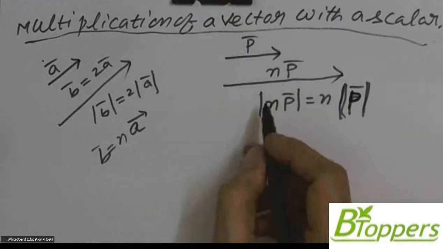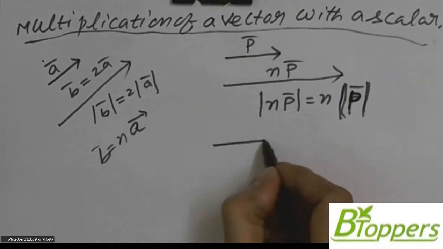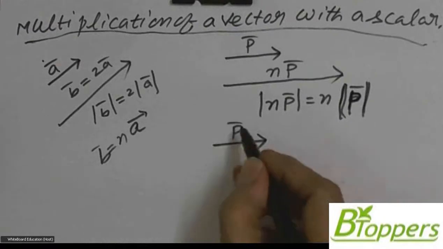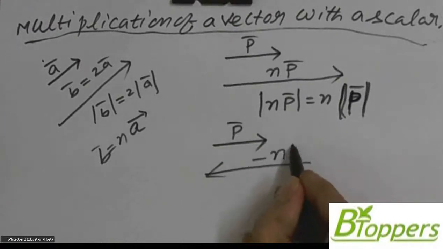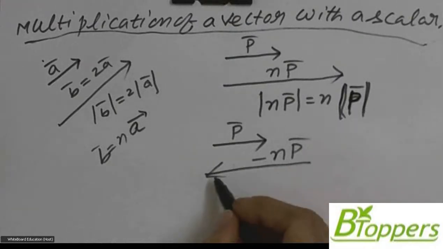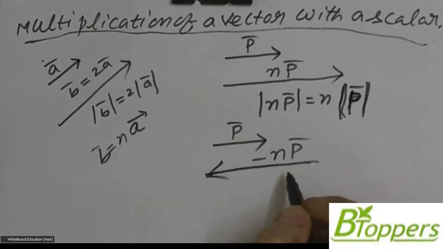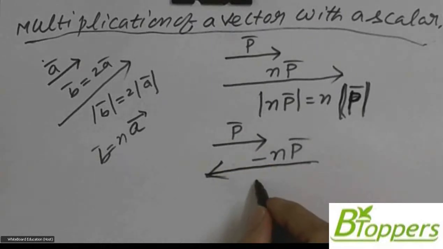But if a vector is multiplied with a negative scalar, then we get another vector which acts in the opposite direction. So if P bar is a vector and N is a positive scalar, then minus N represents a negative scalar. That means minus NP bar represents a vector which acts opposite to the vector P bar.